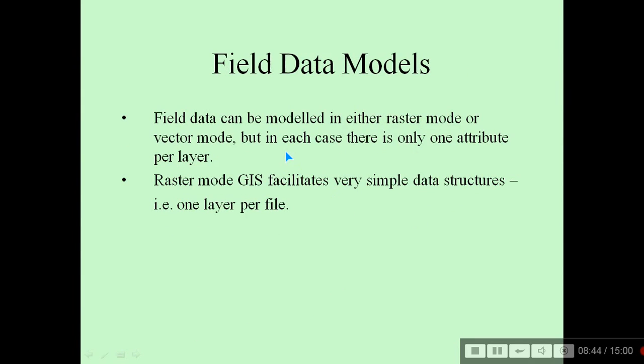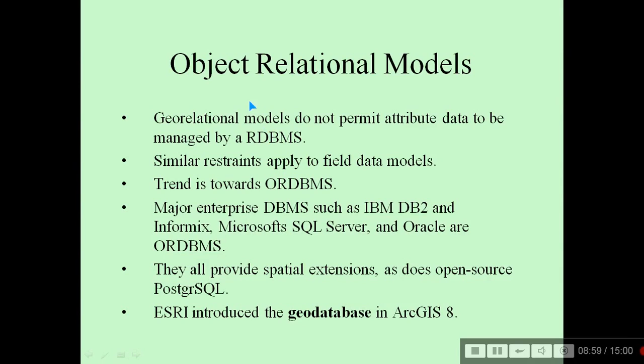And the field data model: field data can be represented in either raster mode or vector mode, but in each case there is only one attribute per layer. Raster mode GIS facilitates very simple data structures, that is, one layer per file. The object relational models, like the georelational model, do not permit attribute data to be managed by RDBMS. So similar restraints apply to the field data model. So the trend is towards ORDBMS.